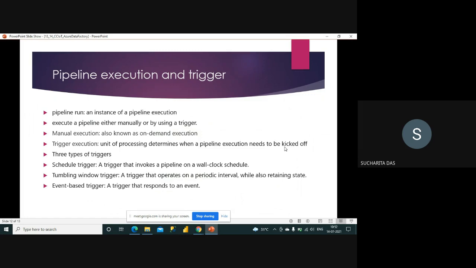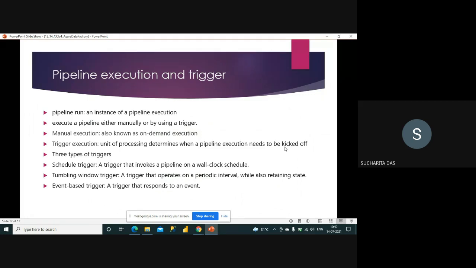Instead of running it manually every time, maybe I want to execute it daily, or maybe based on some event, that whenever that procedure is executed, the pipeline should be executed. So for all these things, I can create some triggers. Manual execution is also known as on-demand execution. So whenever you require, you just execute it. That is the manual execution.